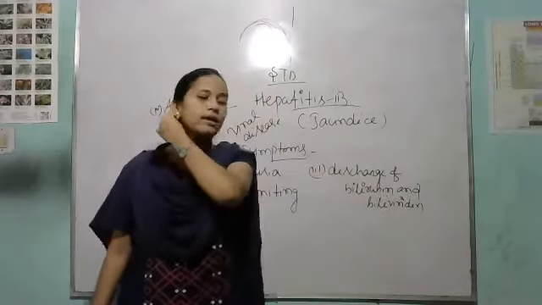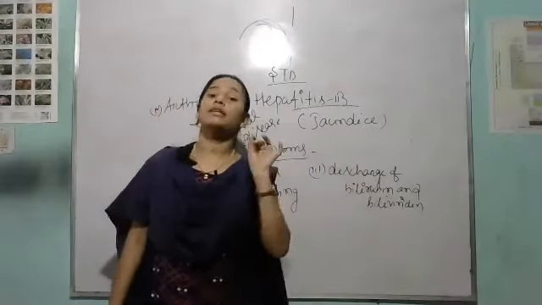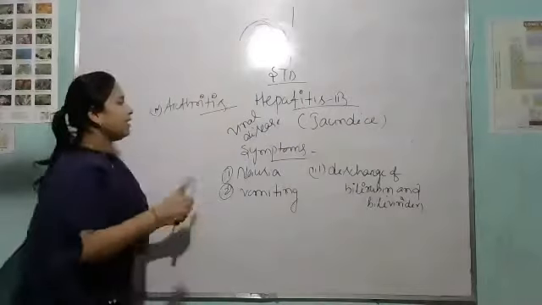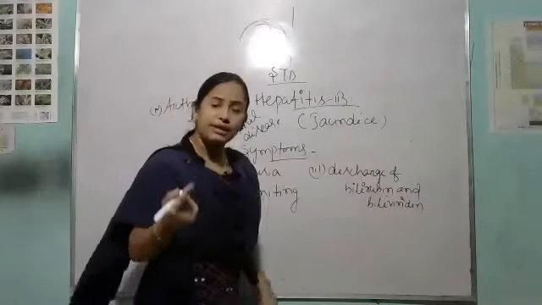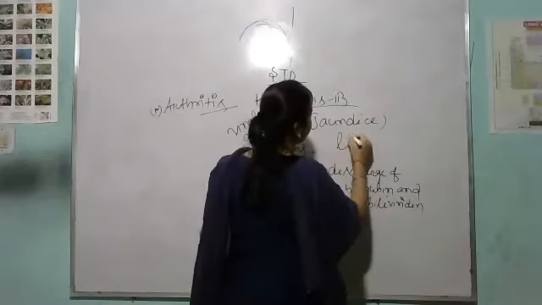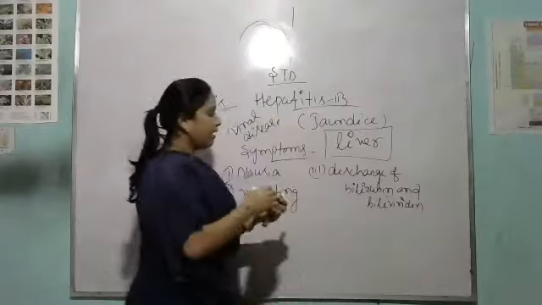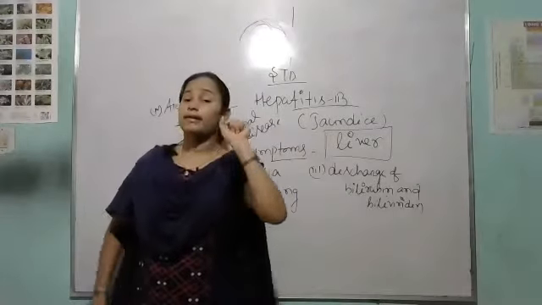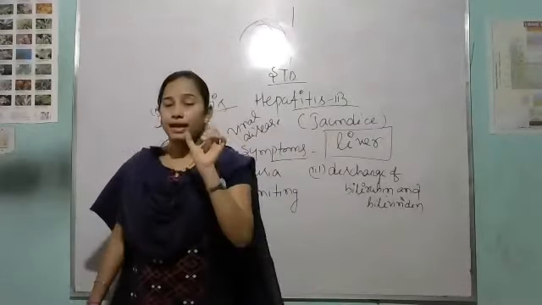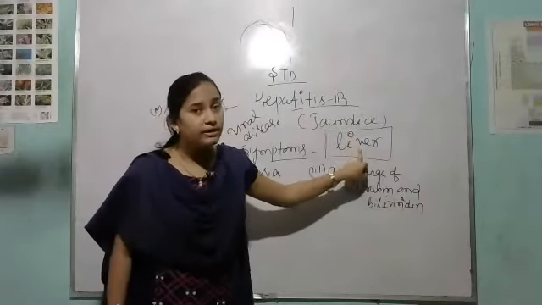In hepatitis B, mainly the infection takes place in the liver. Again, I repeated, in hepatitis B, infection takes place in the liver.